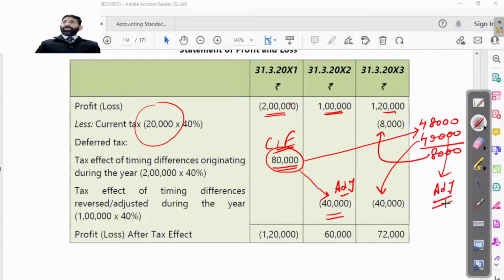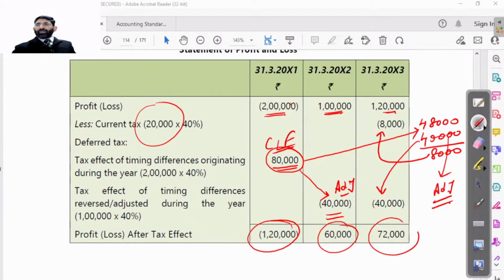Now, the way of presentation is somehow different, but you have to see it and do it. So this means 1,20,000 is your profit after tax, here after adjustment of 40,000 in the balance sheet that is shown. This is basically what we do in corporate accounting. But even then, if it is clear, very good. If this is not clear even now, then you may leave this. There's no worry.